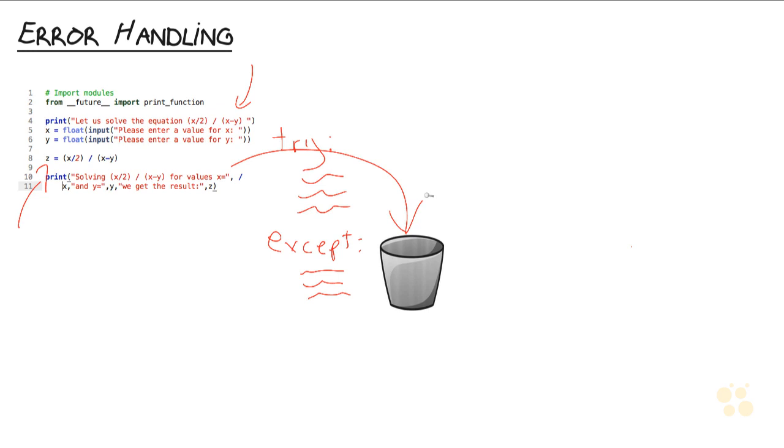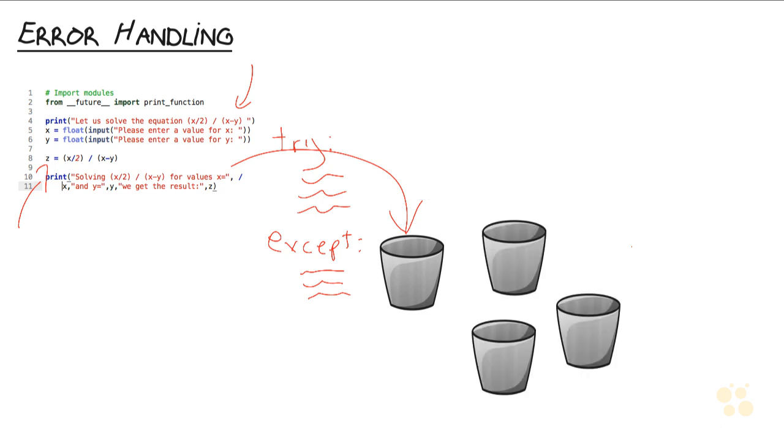And one of the great things about this, in Python and many other languages, is you don't even need one bucket. You can actually have a whole bunch of different buckets. You can have except over and over and over, and you can shuffle different errors into different buckets. So in the case that we just showed, we could have one except statement that handles when the user keys in text instead of a number, and we could have another except bucket that handles when the user keys in two values that are the same and we get a 0 in our denominator.